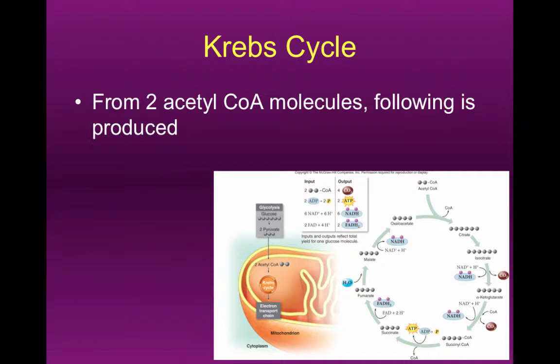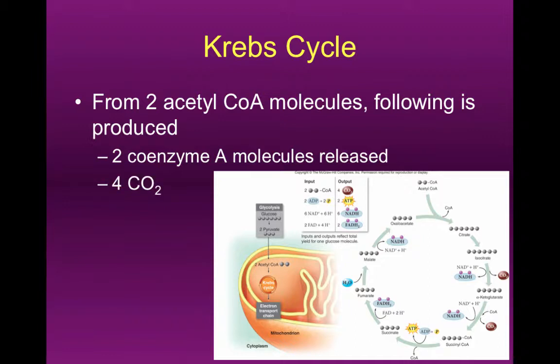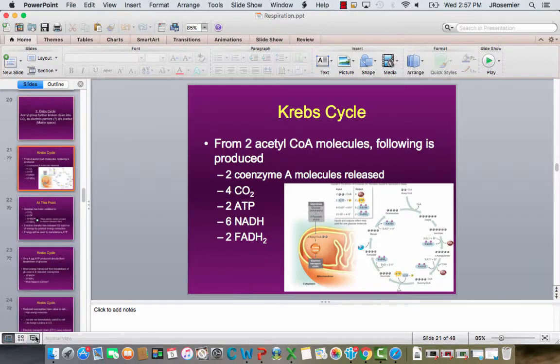So for our 2-carbon acetyl-CoA molecules, we are going to get our coenzyme A released. And as we've seen before in previous chapters, enzymes, after they're used, get recycled, they get returned back to catalyze more reactions. So that enzyme goes back to being used again. We get 4 molecules of CO2, we get 2 molecules of ATP, we get 6 molecules of our electron carrier NADH, and we get 2 molecules of an electron carrier called FADH2, and that's the first time we've seen that one. So we'll go back to our Word document here in a second and take a look at what's going on with all these products.